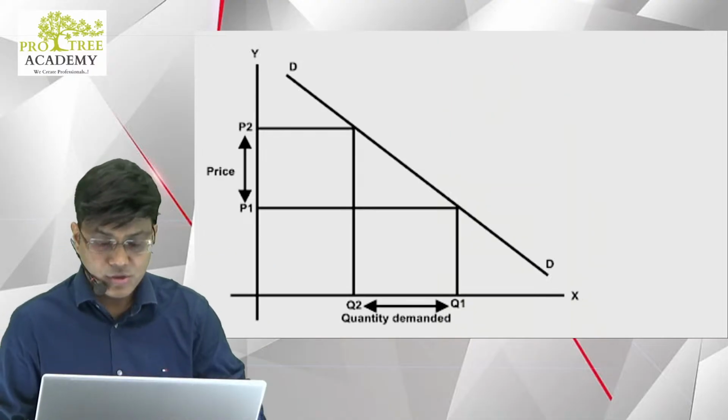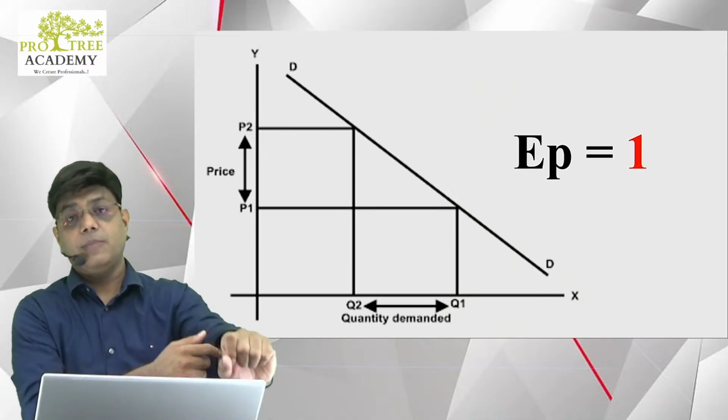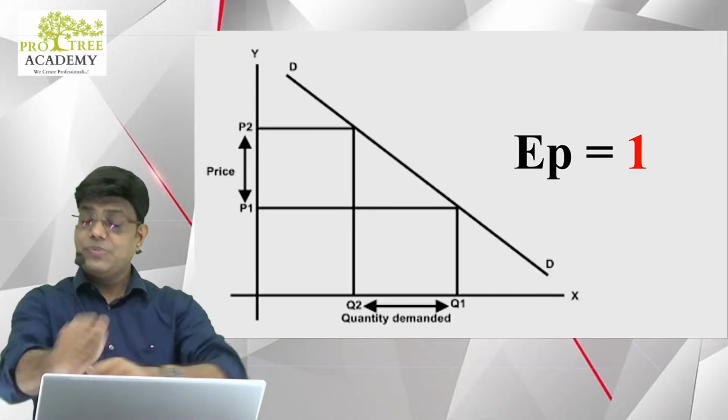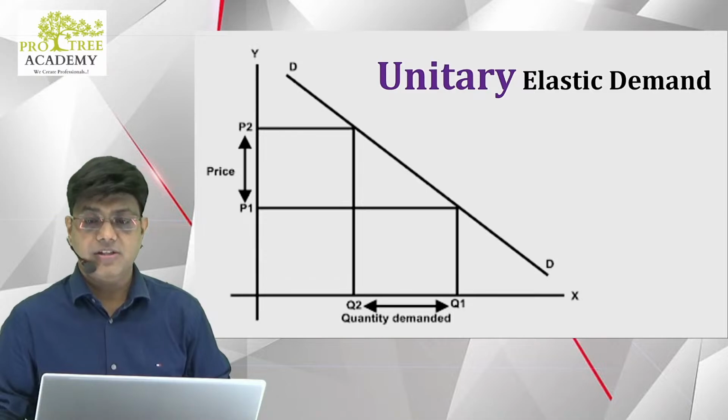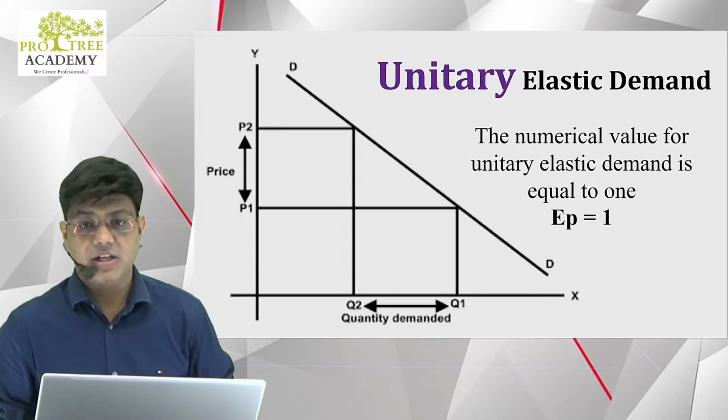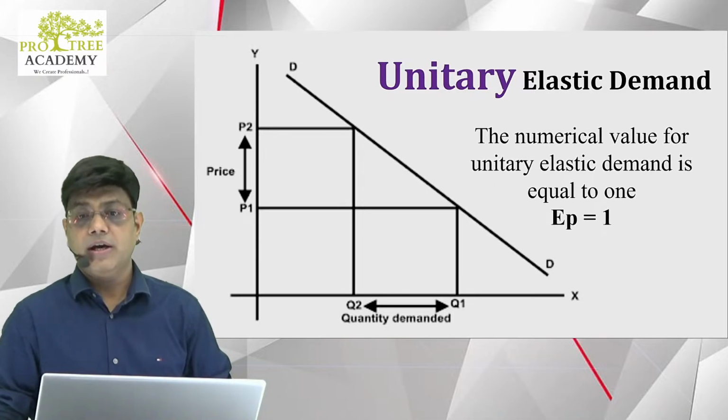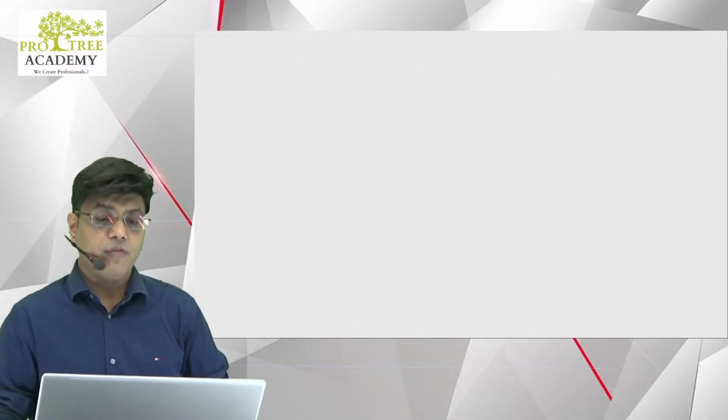Yes, guys. Subramanya is on fire. The answer, EP is equal to 1. Absolutely correct. Well done, guys. Unitary elastic demand. This is called unitary elastic demand. So, Namrata, Subramanya, Harshita, Hemant, Sonika, all of you have got correct answers.